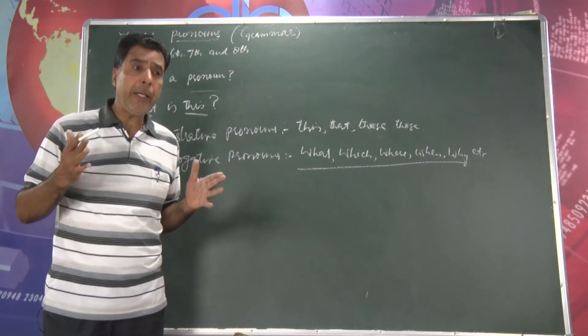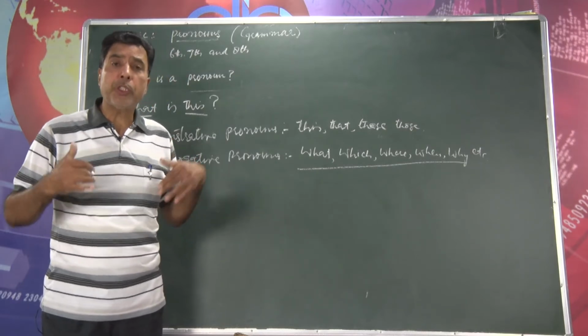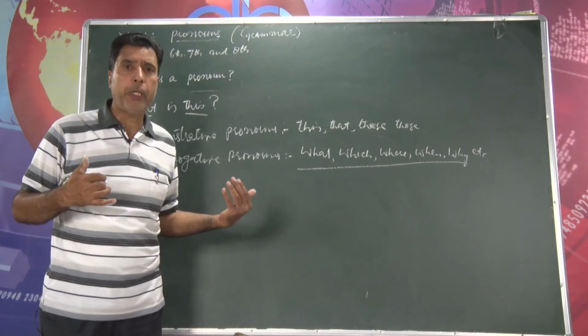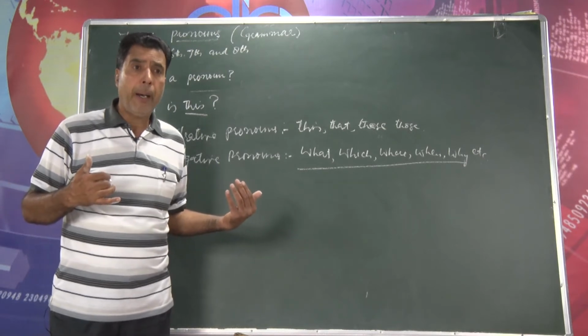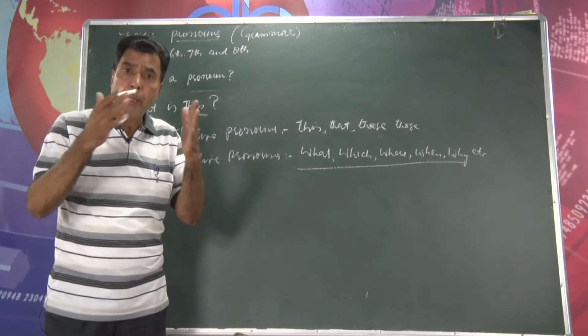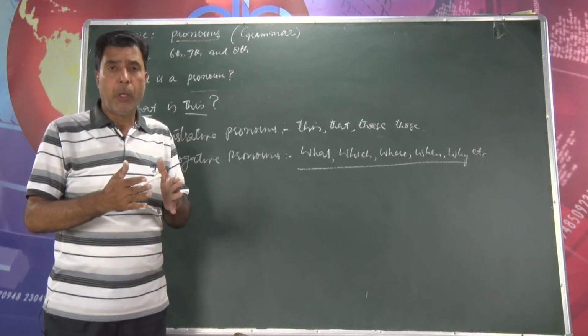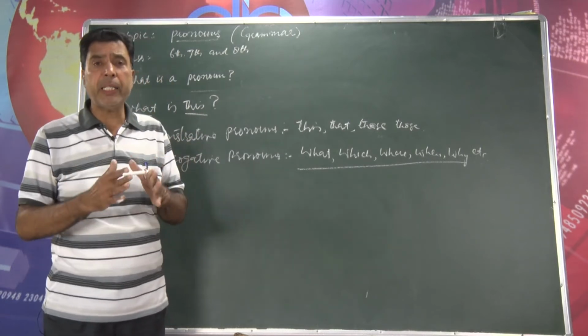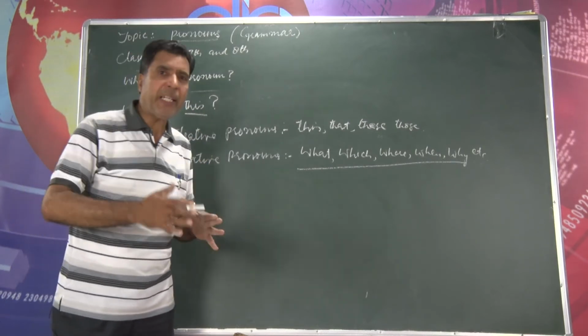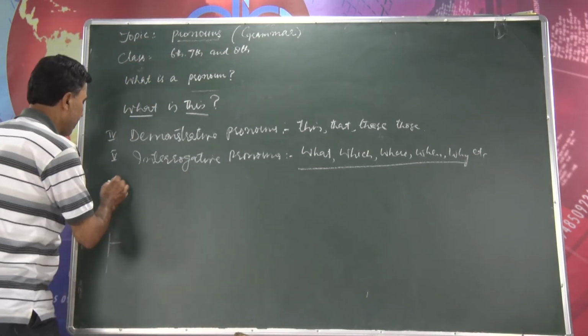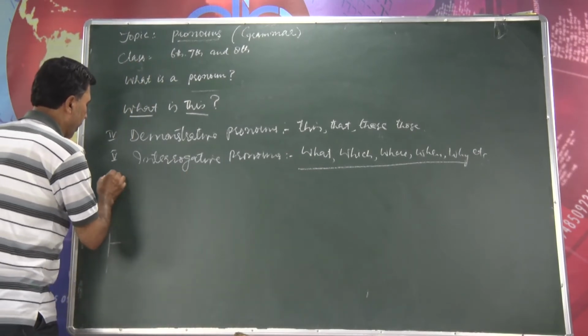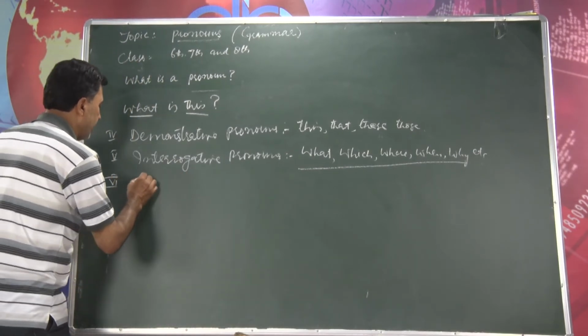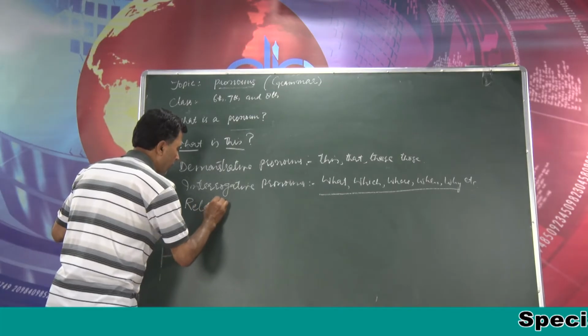And when we use these interrogative pronouns in the middle of a sentence or somewhere else, not in the beginning, automatically these pronouns become one more kind, that is called relative pronouns.